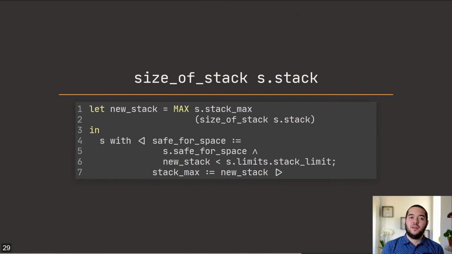As an example, let's see the measurement of stack size that is performed after a function call. First, we make a conjunction with the current value of save for space. Then, we measure the current size of the stack and obtain the maximum between this measurement and the largest previous measurement. We check if this new stack is within the limits and update save for space accordingly. Finally, we update a stack max to reflect the changes.